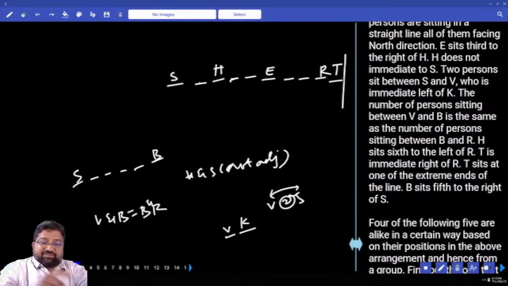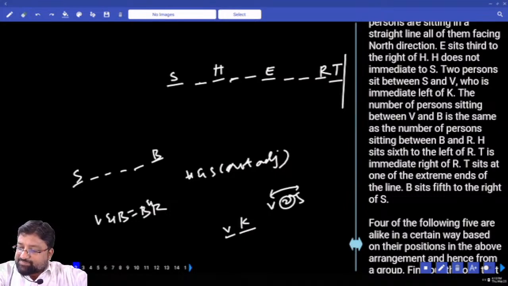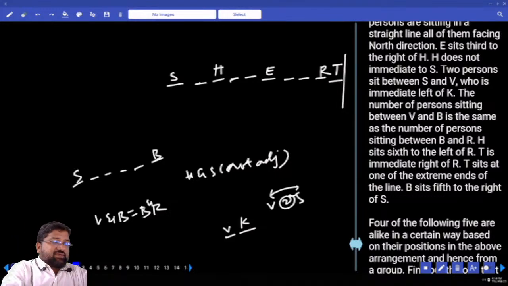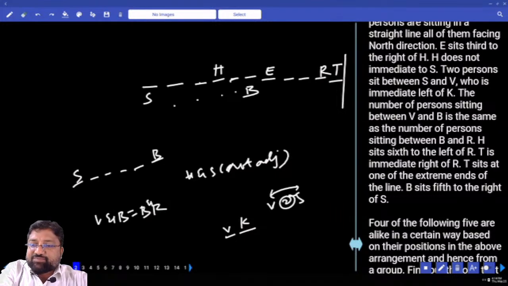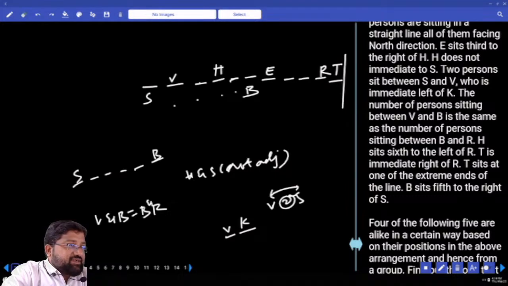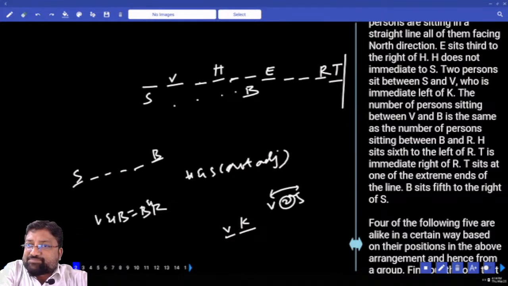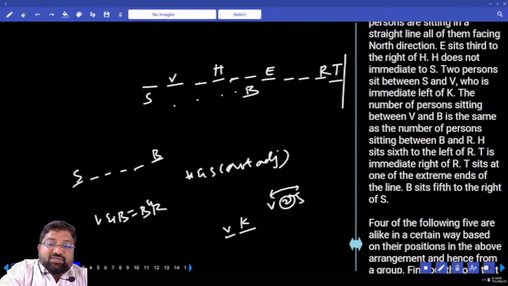If I put S here, which position should B be? B sits fifth to the right of S. Will it be a possibility? If this is S, fifth right, 1, 2, 3, 4, 5, this is B. How many persons between B and R? 3 persons. Then obviously you should have 3 persons between V and B. But how many persons are between S and V? Is the condition satisfied or broken? Break.